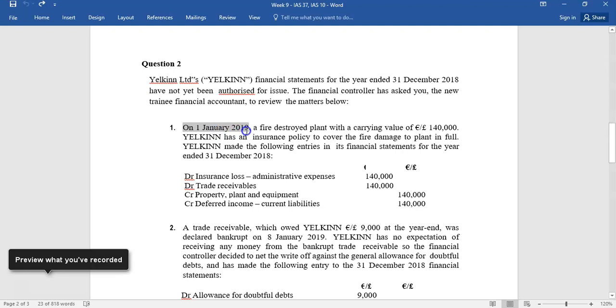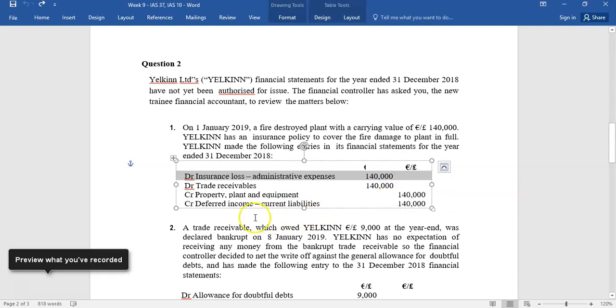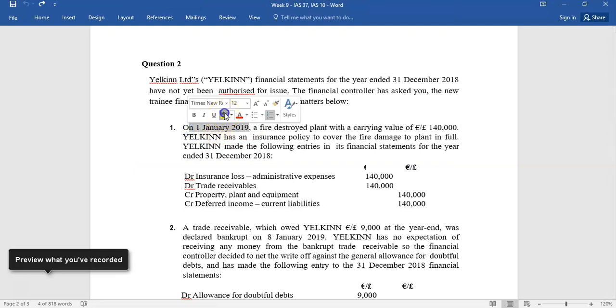On the 1st of January 2019, be careful now, it's a new year, the first day of the next year, fire destroyed a plant carrying 140 grand, and they have an insurance policy to cover fire in full. What they've done then is they've written off to the P&L 140, they've written off the plant and equipment, and then they've recognised the 140 coming in as income from the insurance policy. Now the key point is here, this happened after the year end. So you have to make a call, is a fire that destroyed a plant an adjusting or non-adjusting event?